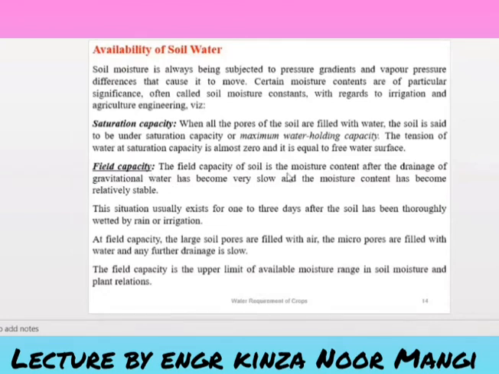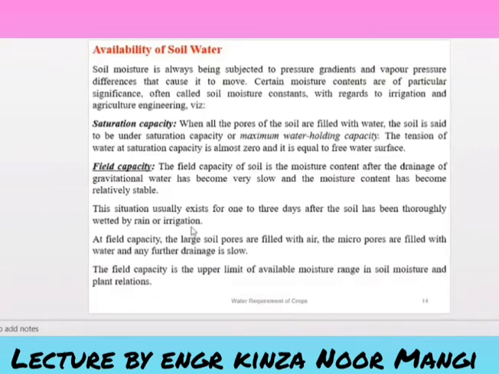Then there is field capacity. The field capacity of the soil is the moisture content after the drainage of gravitational water has become very slow and the moisture content has become relatively stable. This situation usually exists 1 to 3 days after the soil has been thoroughly wetted by rain or irrigation.